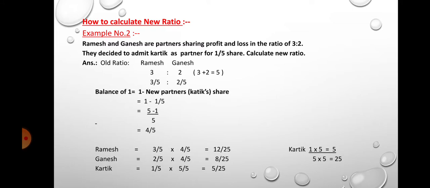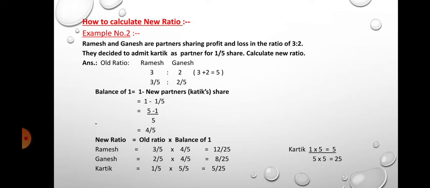Balance of 1 is equal to 1 minus new partner Karthik's share, which is 1 minus 1/5, equal to 5 minus 1 upon 5, which is 4/5. Balance of 1 is equal to 4/5.